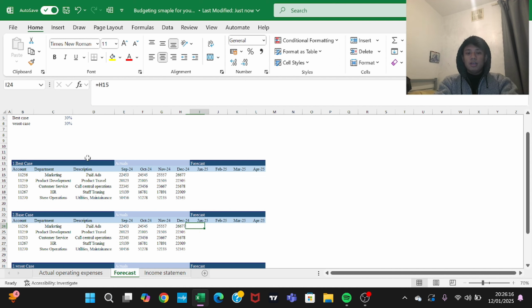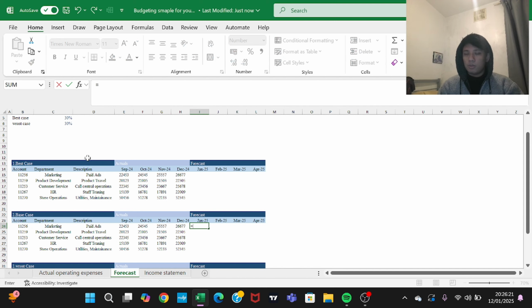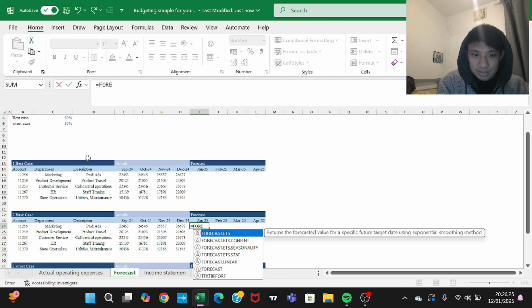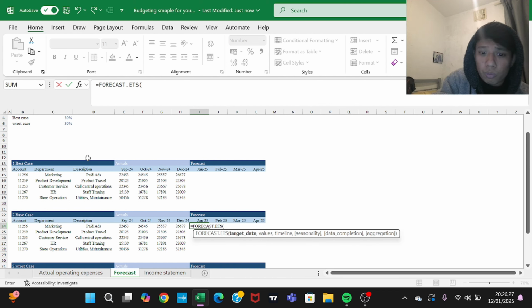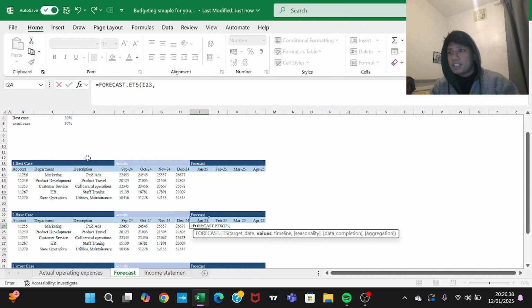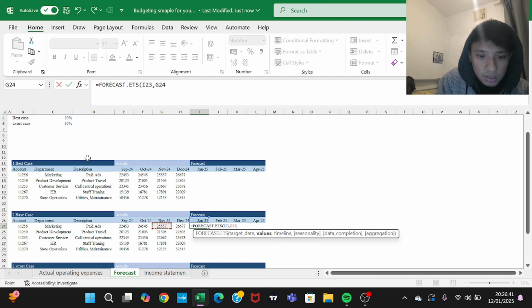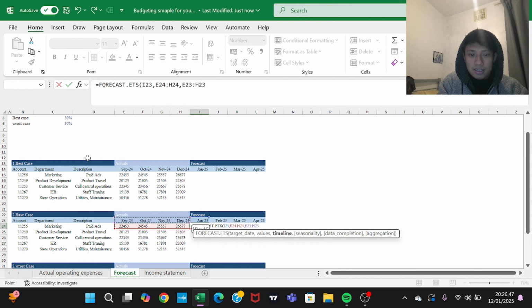I'm going to use a forecast formula, and there is a forecasting formula in Excel, which is FORECAST. What's my target date? The date for which I want to forecast my expenses, January 25. Then what are the values? The values on the basis of which I'm going to forecast my new expenses. Again, on which timeline? These are the timeline.